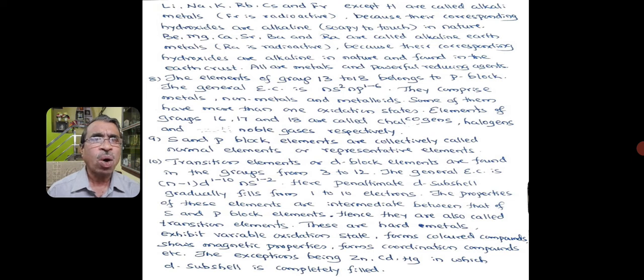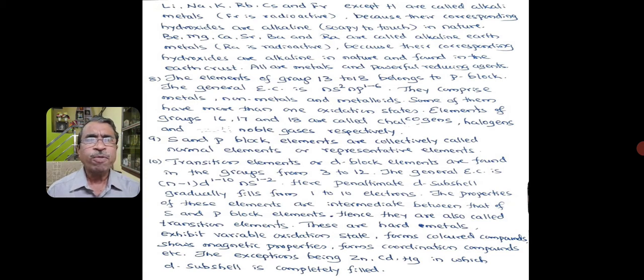Transition elements or d block elements are found in the groups from 3 to 12. The general electronic configuration is (n-1)d1 to 10 ns1 to 2. Here the penultimate d subshell gradually fills from 1 to 10 electrons. The word penultimate means last but one.